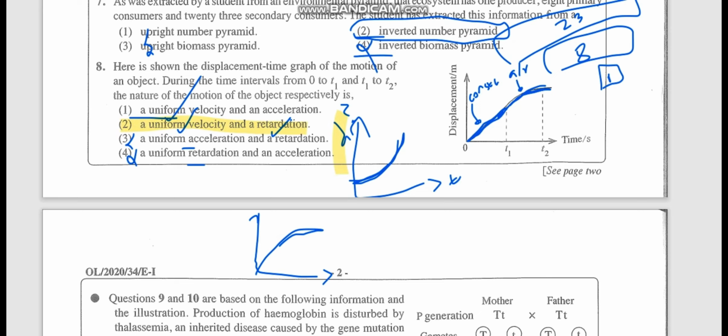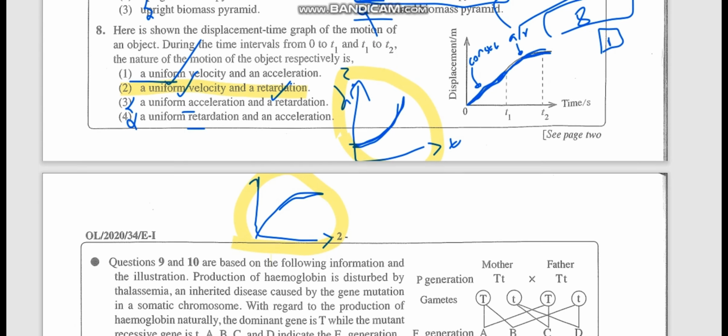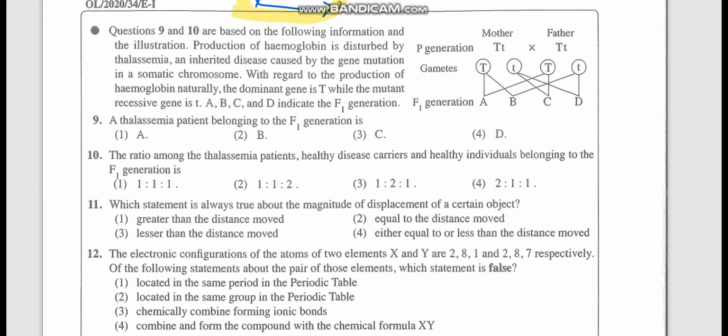Acceleration in a DT graph is this, and deceleration in a DT graph is this. These two patterns you have to remember. So watch that video; everything necessary for VT graphs and DT graphs is there clearly, including how to convert VT graphs to DT graphs. Here also it's a conversion, of a displacement time graph to a velocity time graph. So you have to understand it.